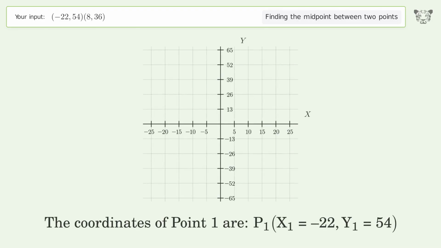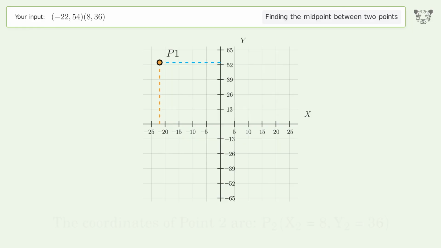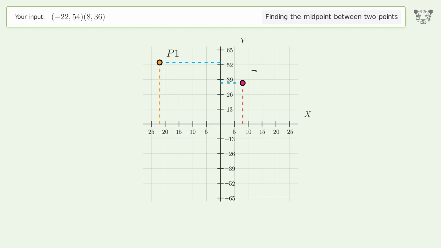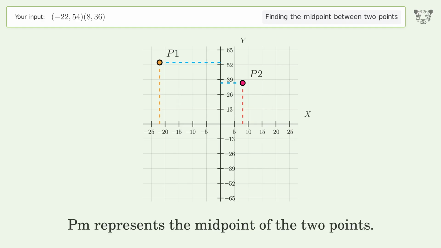The coordinates of point 1 are x1 equals -22, y1 equals 54. The coordinates of point 2 are x2 equals 8, y2 equals 36. PM represents the midpoint of the 2 points.